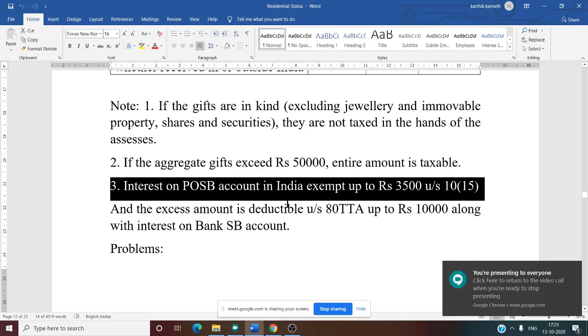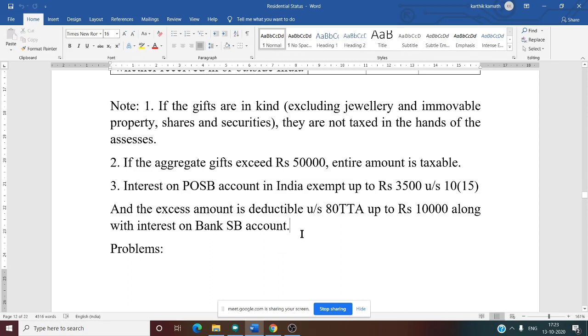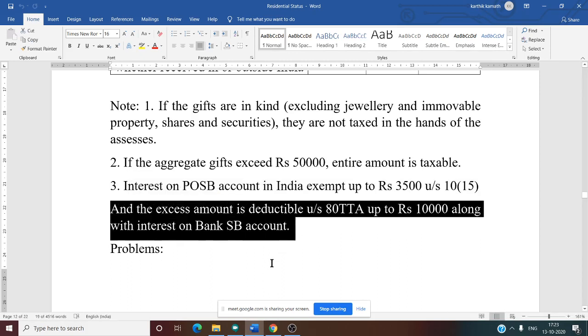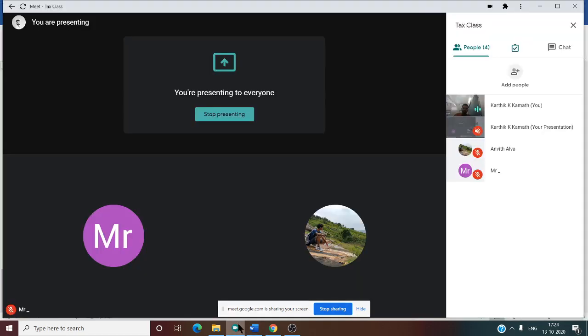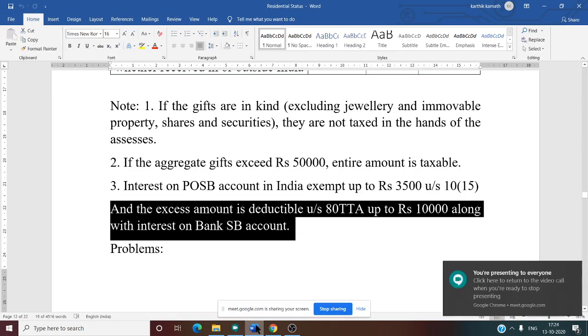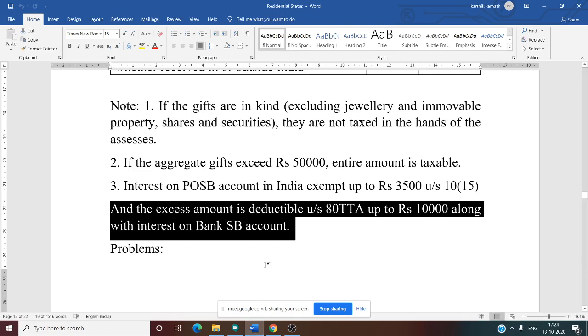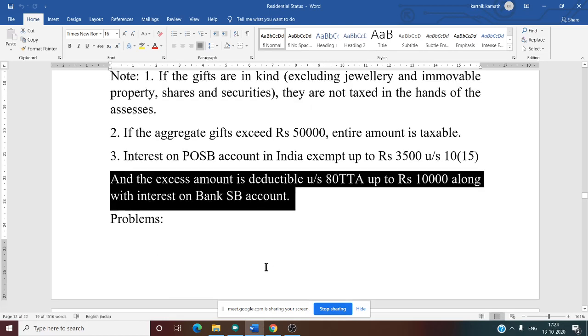If it exceeds 3,500, there is tax; less than 3,500, no tax. The excess amount is deductible under section 80TTA up to 10,000 along with the interest on bank SB account. So a separate deduction can also be availed under section 80TTA, specifically for interest on bank SB account.